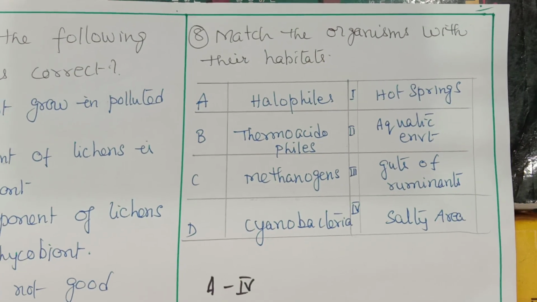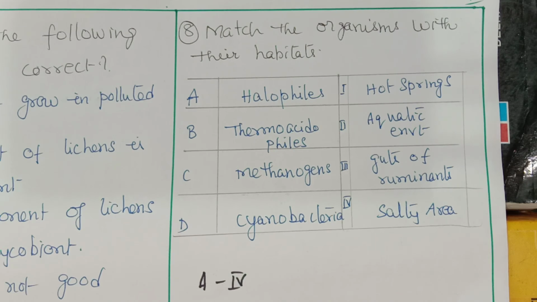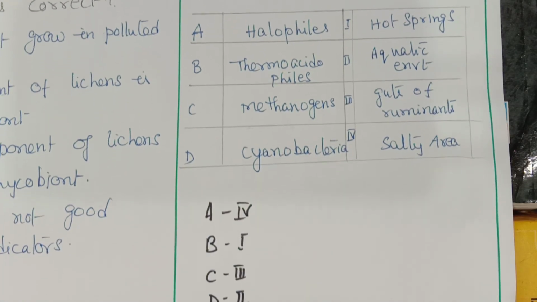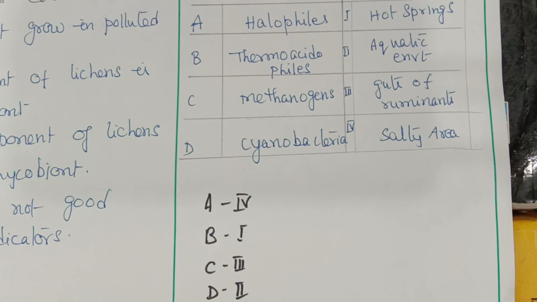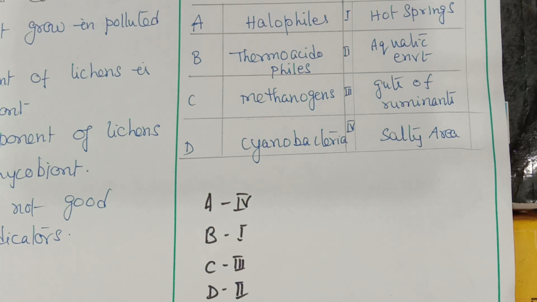Okay, now let us see another question. This is from 2020. You have to match the table given, find out the correct match. So first A, halophiles. Halophiles you will match with salty areas, fourth one. The next, thermoacidophiles you will match with hot springs, very high temperatures. Methanogens, guts of ruminants. Cyanobacteria, aquatic environment.